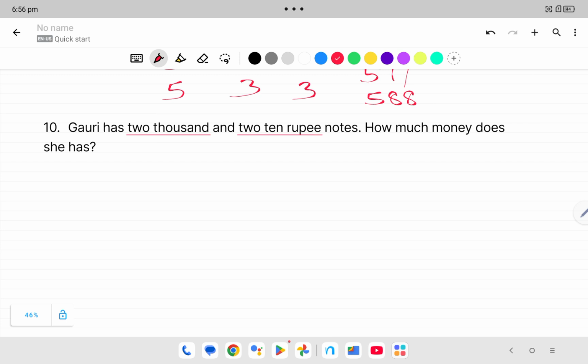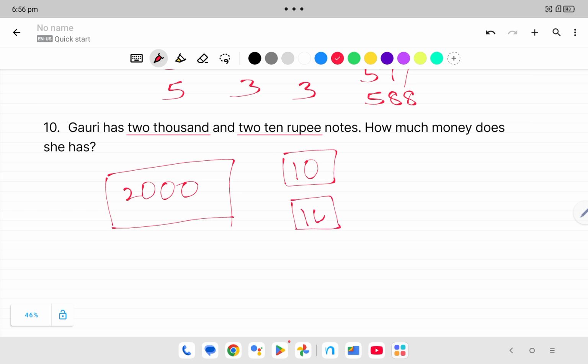10th question. Gauri has a 2000 rupees note and two 10 rupees notes. How much money does she have? So one 2000 rupees note, and 2 ten rupee notes: one 10 rupee note, another 10 rupees note.